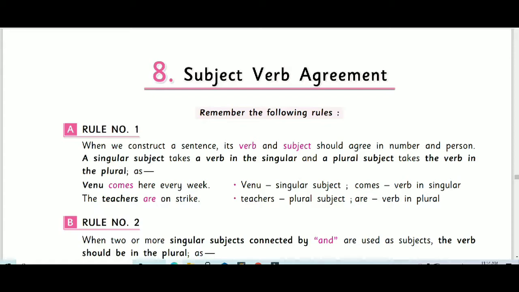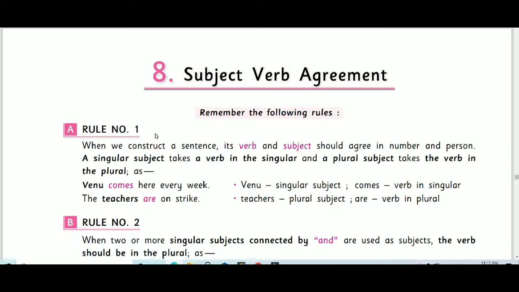In the previous chapter also we have learned about subject-verb agreements. In this chapter, we are also going to learn in detail about the subject-verb agreements. Before we start, let us see the rules. Rule number 1. When we construct a sentence, its verb and subject should agree in number and person.